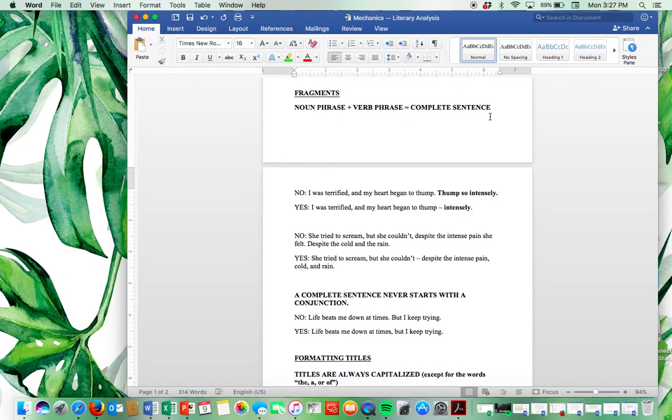So let's look at a couple of examples. Right here we've got, "I was terrified and my heart began to thump so intensely." Okay, "thump so intensely" is not a complete sentence, and I'll tell you why. It is a verb phrase, and there is no noun phrase in this sentence.